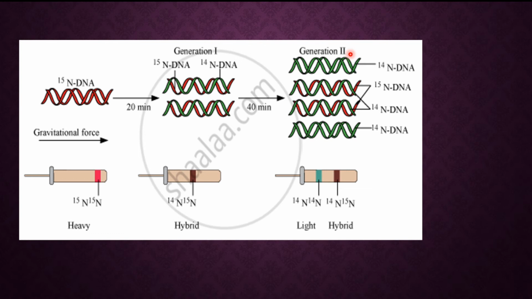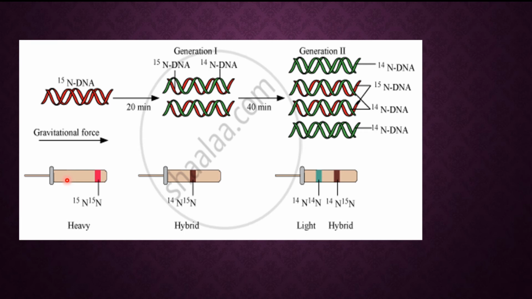Now they proved this experiment with the help of a test tube containing cesium chloride. They kept the DNA molecule, the one containing heavy nitrogen, in a test tube containing cesium chloride as a density gradient, and they centrifuged it, meaning they rotated it at high speed.